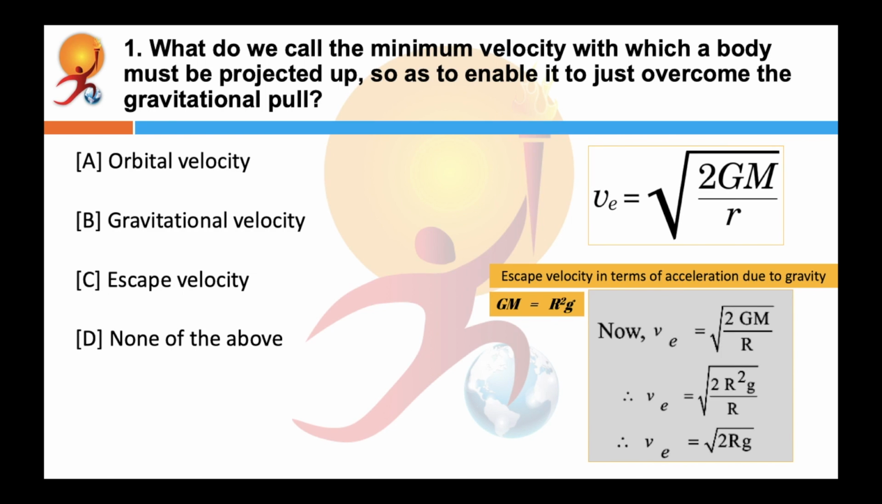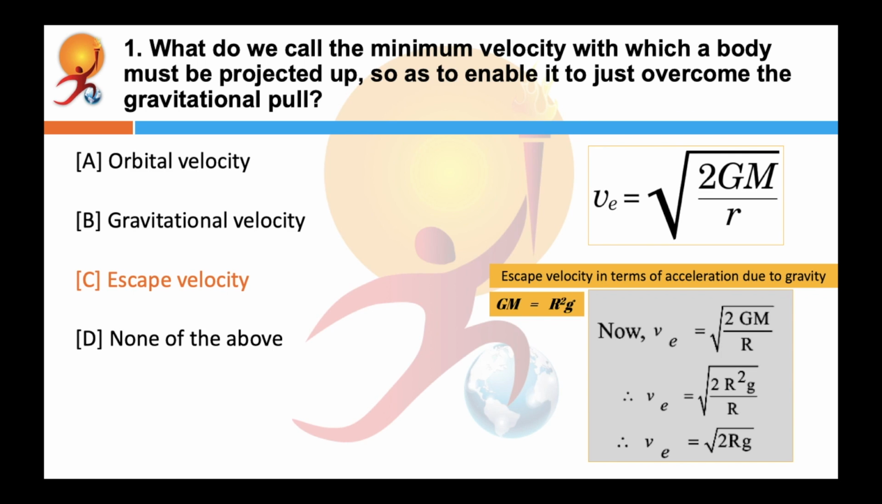What do we call the minimum velocity with which a body must be projected up so as to enable it to just overcome the gravitational pull? Correct answer is C, escape velocity. The minimum velocity with which a body must be projected up so as to just overcome the gravitational pull of the Earth, or for that matter any other planet, is known as the escape velocity and is given by VE equals square root of 2gR or 2GM upon R.